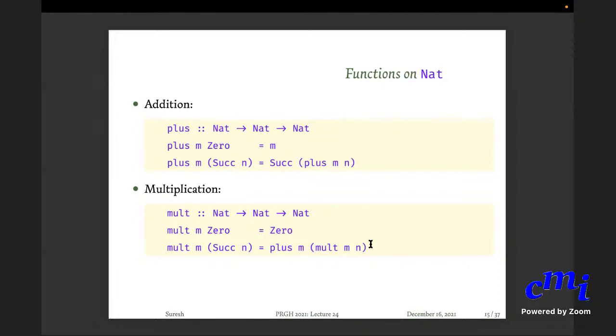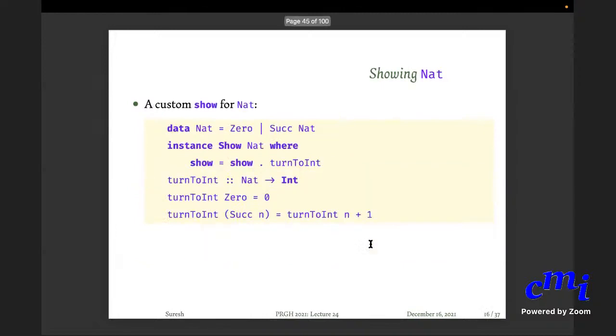But when you are doing it, you are restricting the type. You are only doing 0 or more. And if you just say deriving Show, then if you type something, it will print some long thing, and you don't want that to happen. So you'll turn it to Int and then show it.